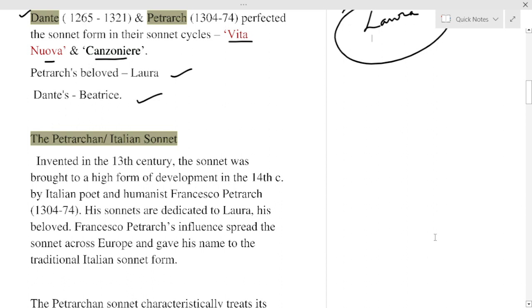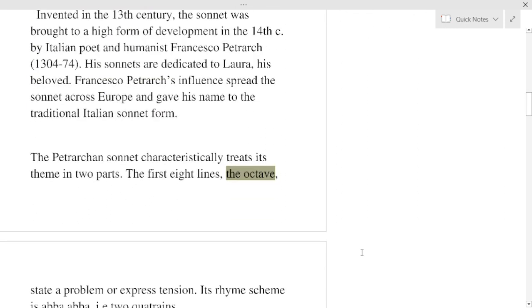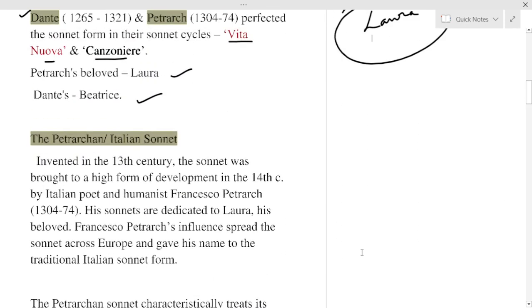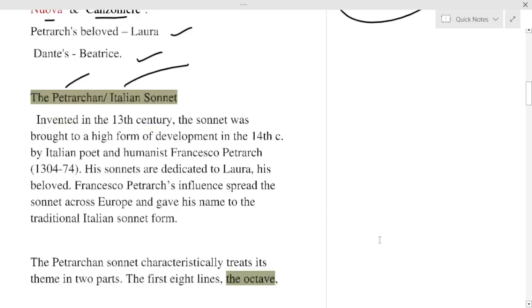The Petrarchan or Italian sonnet. It was invented in the 13th century. The sonnet was brought to a high form of development in the 14th century by the Italian poet and humanist Francesco Petrarch, 1304 to 1374. His sonnets are dedicated to Laura, his beloved. Francesco Petrarch's influence spread the sonnet across Europe and gave his name to the traditional Italian sonnet form. And that's why the Italian sonnet is also called the Petrarchan sonnet.